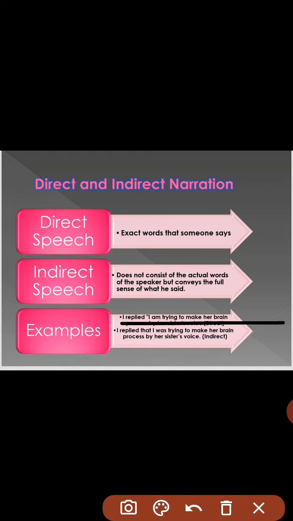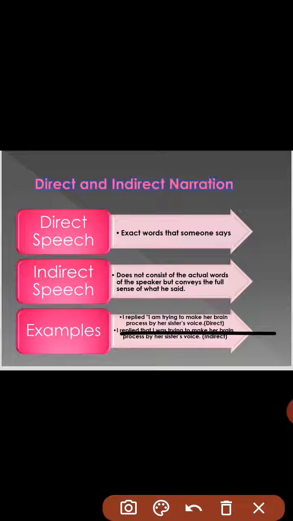I replied, "I am trying to make her brain process by her sister's voice." Now here, I is a person who replied, and it is a monologue statement, means the person himself is saying the statement. So the pronoun is that.